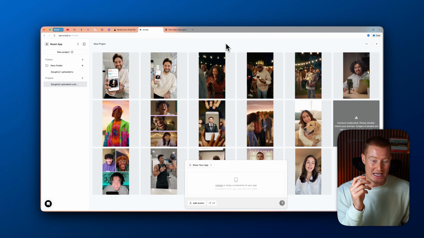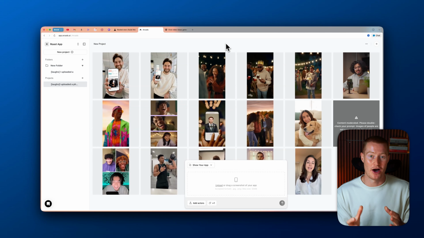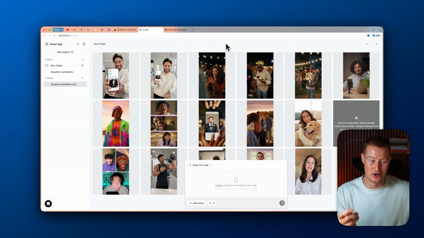app. One thing I want to mention is a lot of this boils down to how creative you can get. So if you're using creative tools like ChatGPT, Claude, Perplexity, all of these different AI tools to help you become more creative, or if you have your own taste or spin on funny skits, this is a great way to make them come to life to promote your app without having to actually go ahead and film these videos as if you're a filmmaker or a commercial maker. We can all do this at scale now with something like Arcads and Sora 2, as well as building our own app with Rocket. So I want to leave you with this.